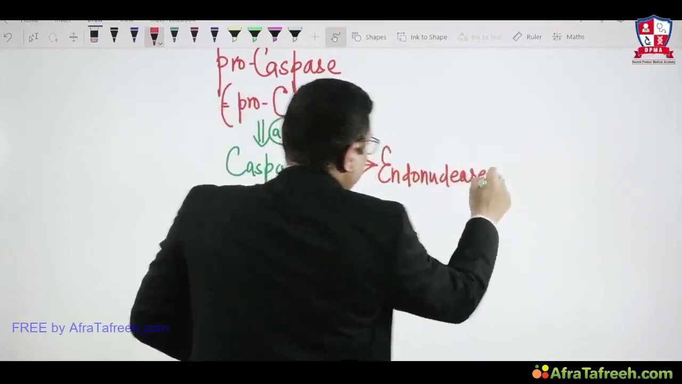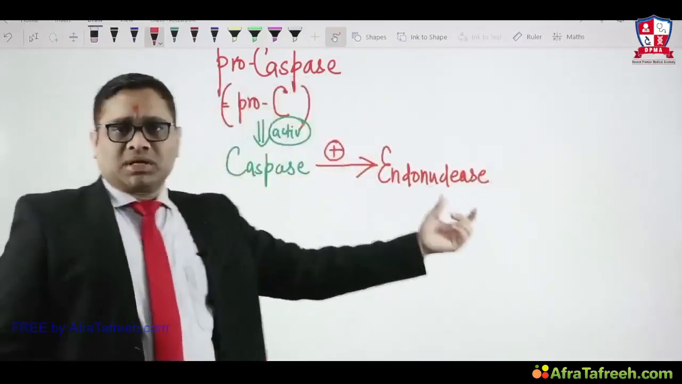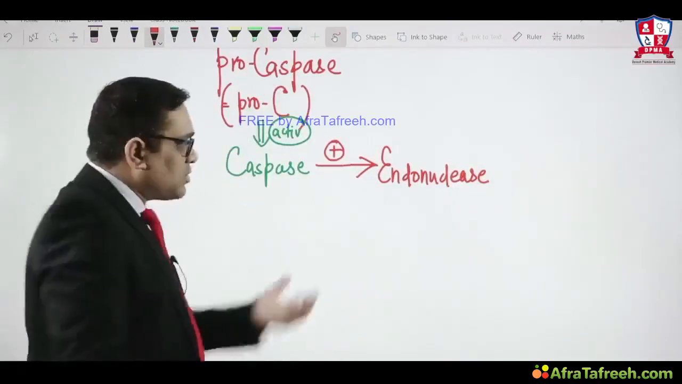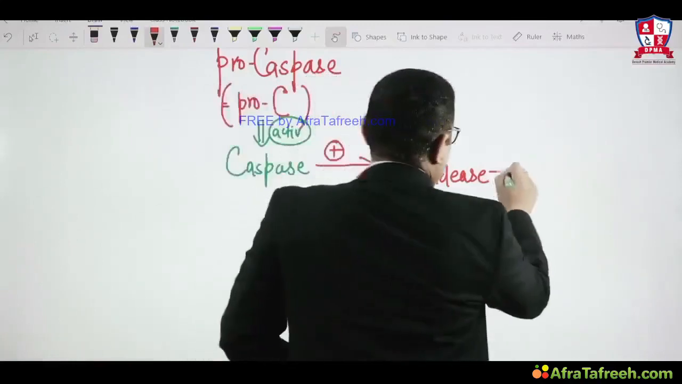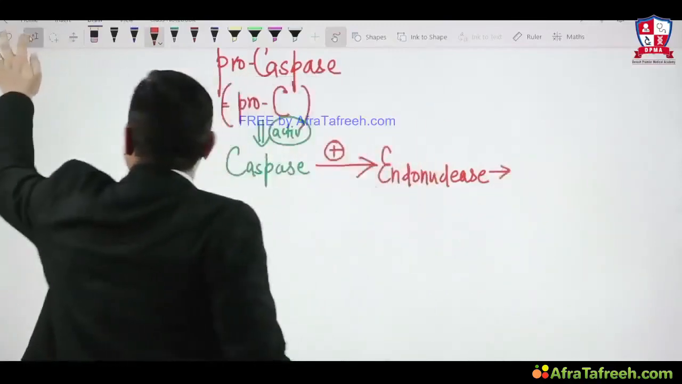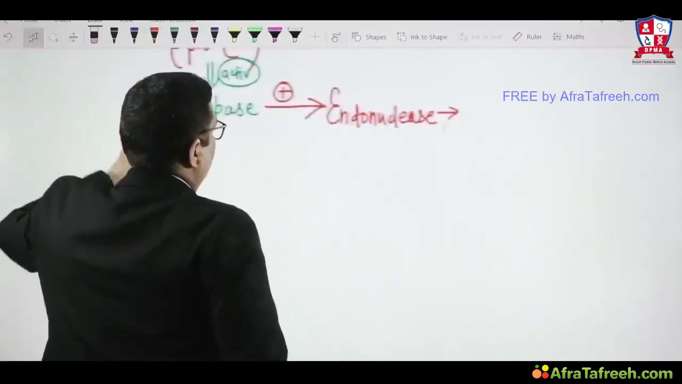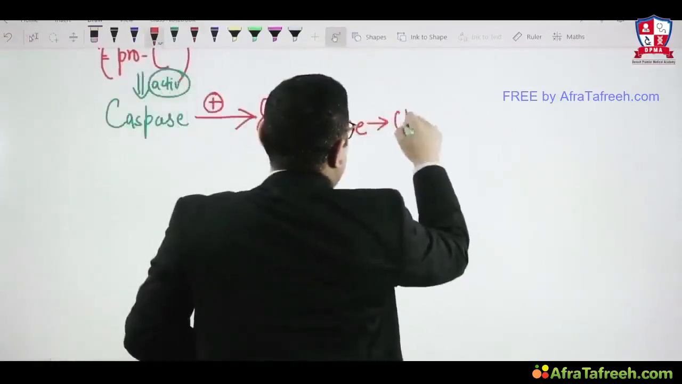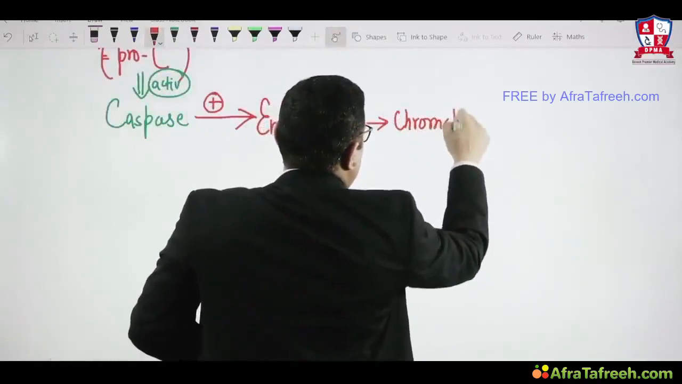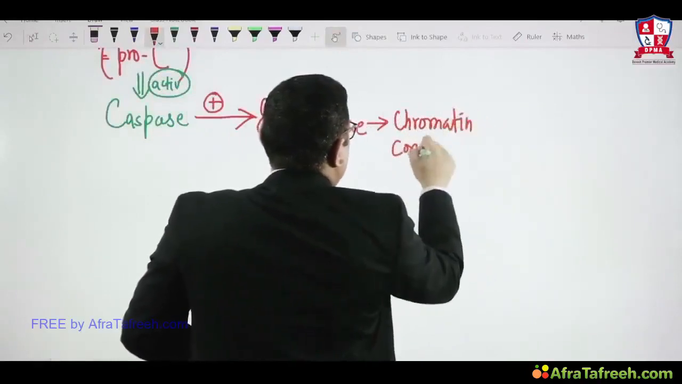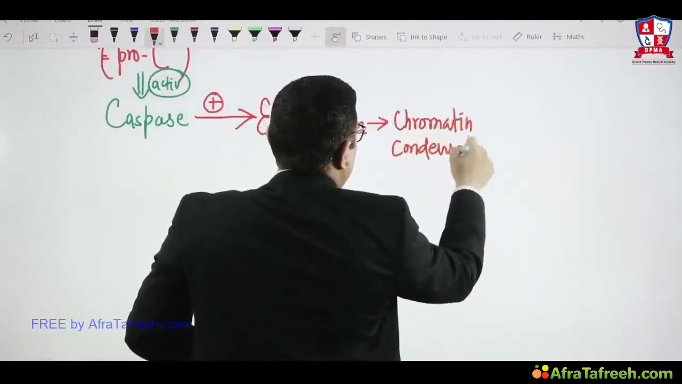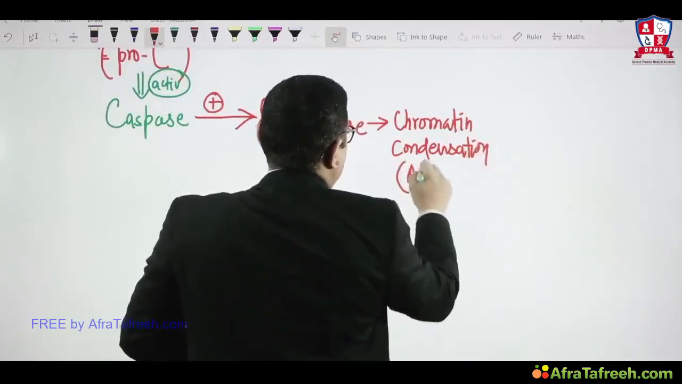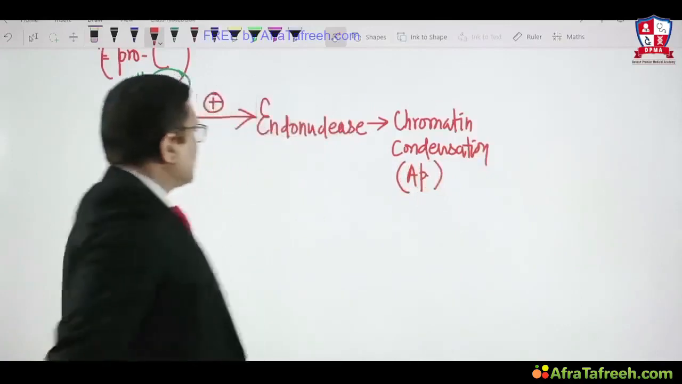Endonuclease. And as you can see, the name itself is telling that endonuclease will damage the nuclear DNA or chromatin. So because of nuclear DNA or chromatin damage, there will be chromatin condensation. Because of this caspase activating endonuclease, there will be chromatin condensation. And if you remember, I have just told you that in the mechanism of apoptosis, whenever I write chromatin condensation, it means apoptosis is done.